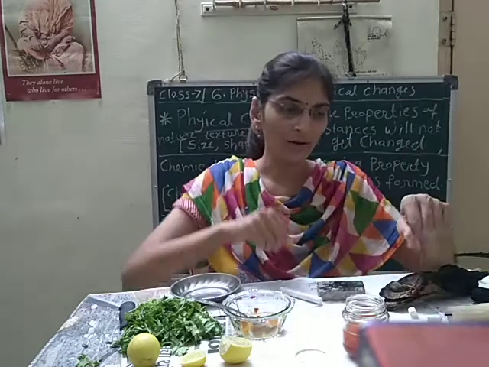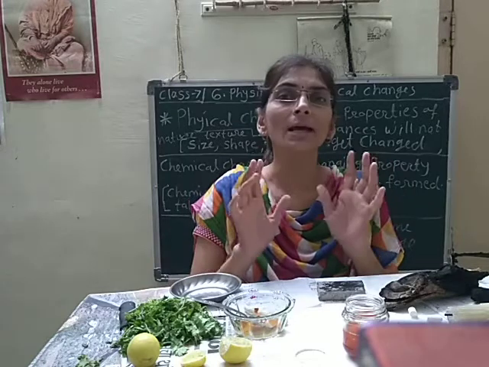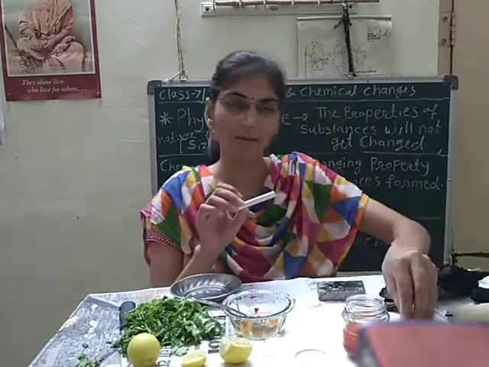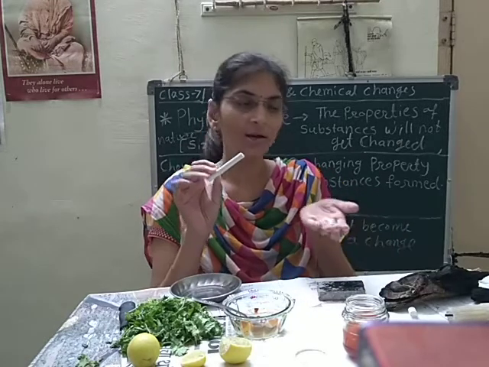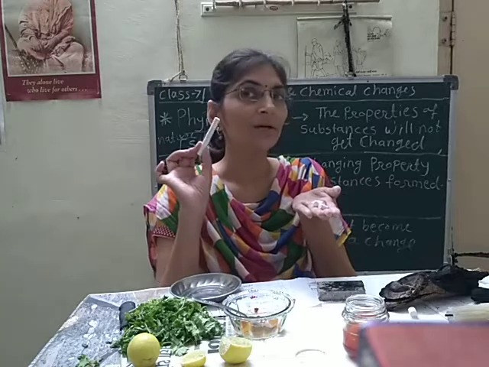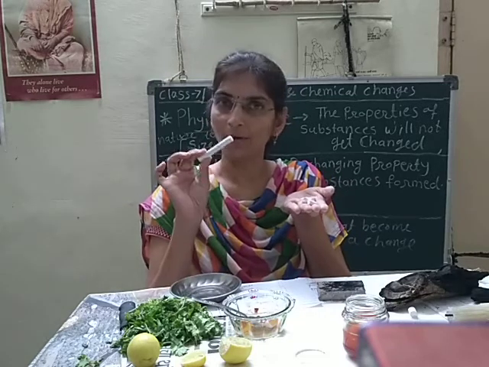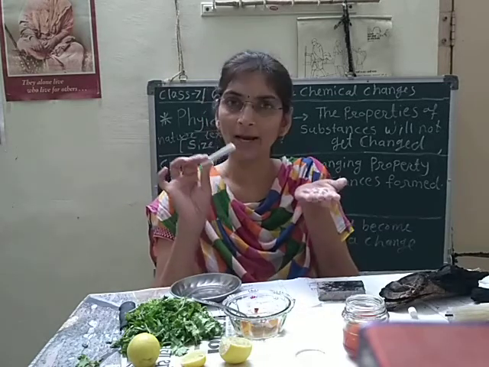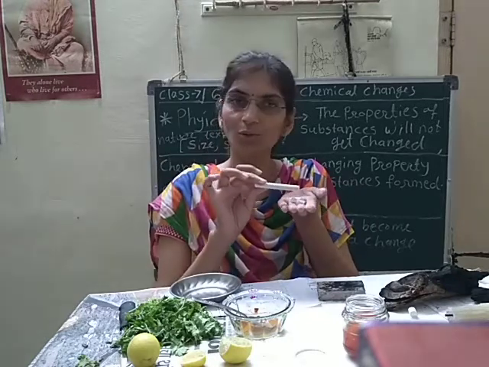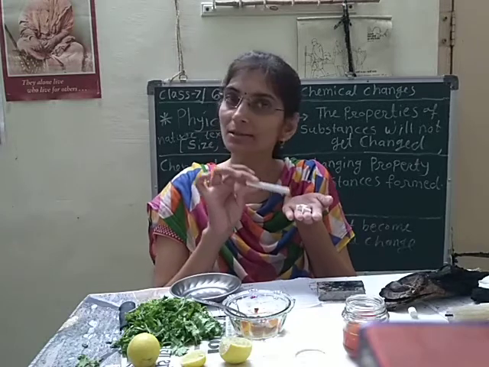So what happened here? Only the size and shape of that chalk is changed. But it is also calcium carbonate. The original property of that substance is not changed here. It only changed its size.